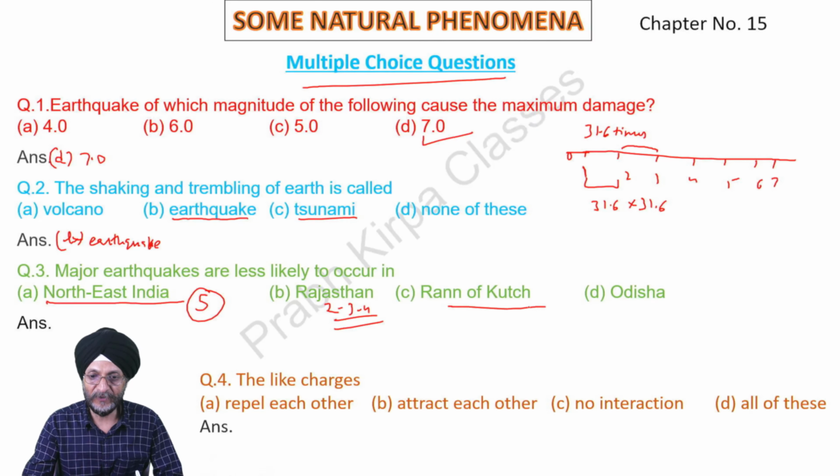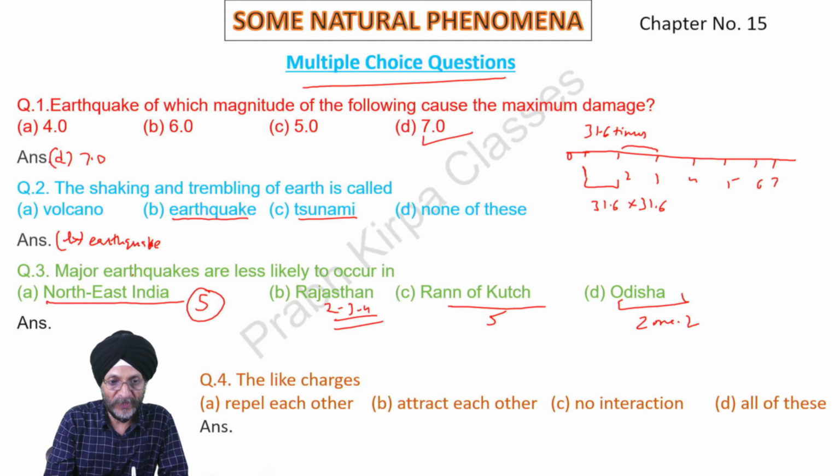So Odisha falls in the category of zone 2. So major earthquakes are less likely to occur in Odisha.